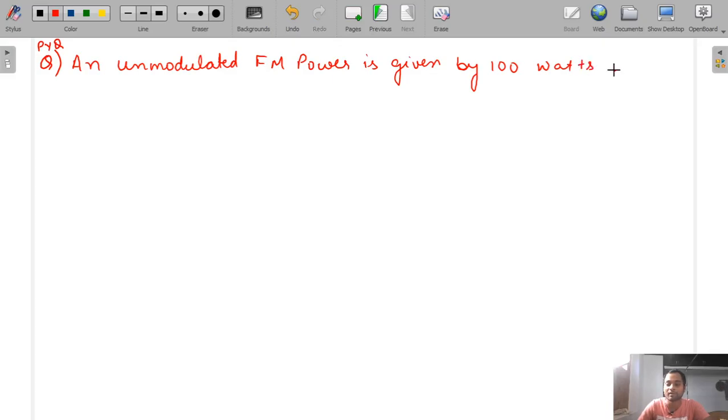It is frequency modulated with beta equal to 3.8.